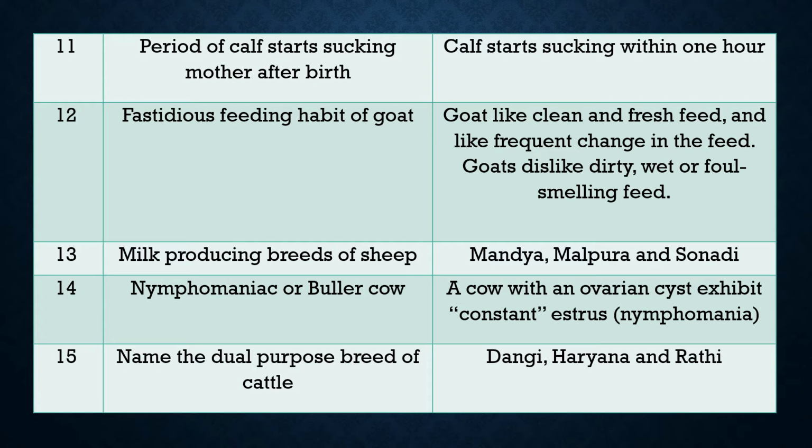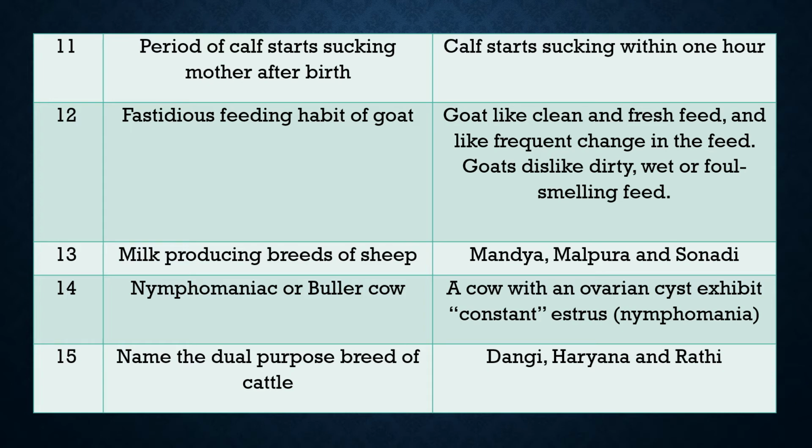Question 12. Fastidious feeding habit of a goat. What is that? Important question. Answer: the goat likes clean and fresh feed and likes frequent change in the feed also. Goats dislike dirty, wet or foul smelling feed. This is the characteristic of goat. Such habit is called the fastidious feeding habit of goat.